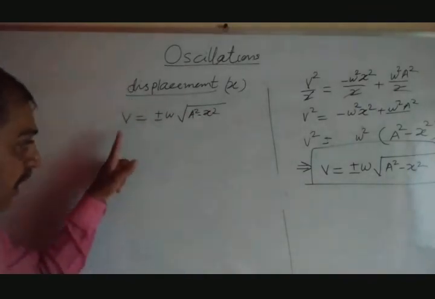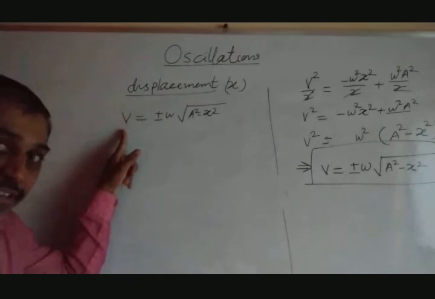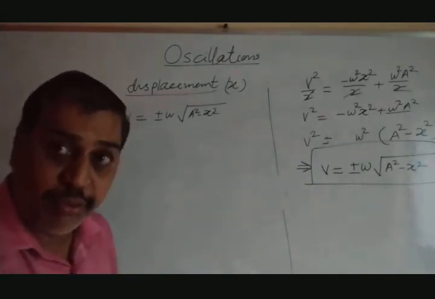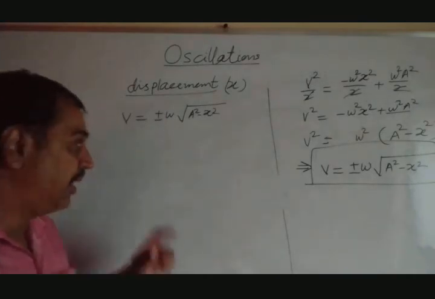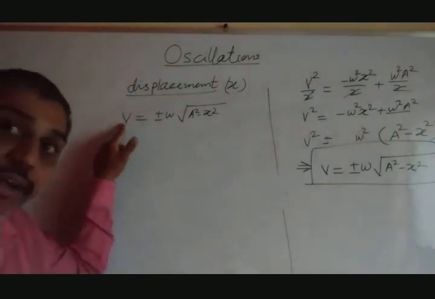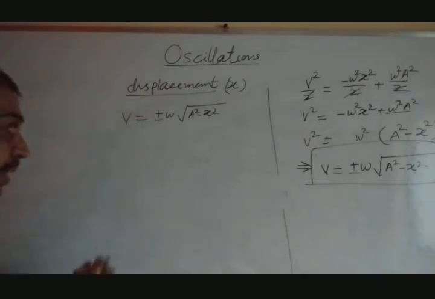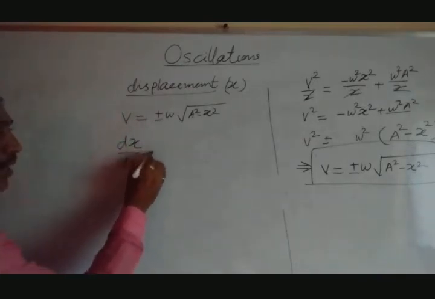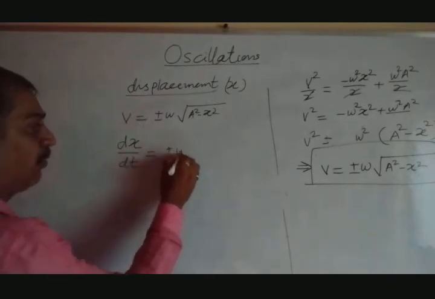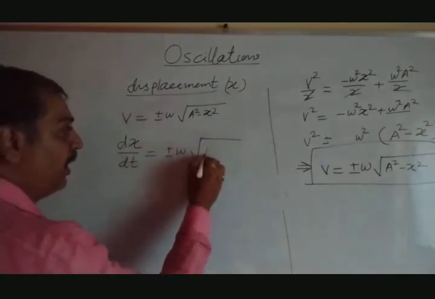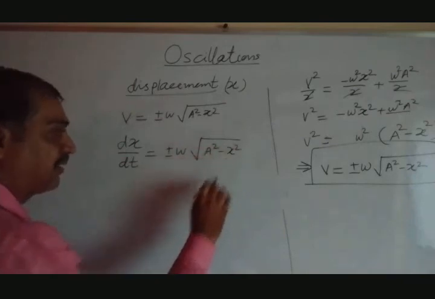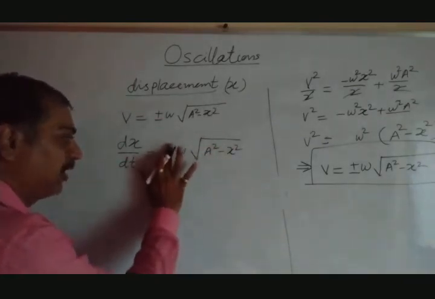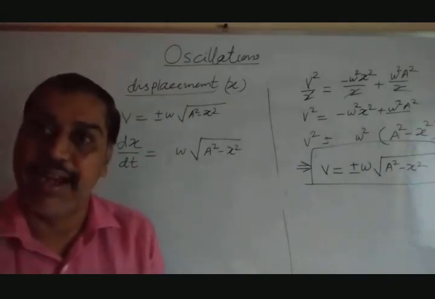Now this is a velocity v. Just like previously, in case of velocity we have put an acceleration equation, and acceleration means what? dv by dt. Similarly here, velocity is what? Rate of change of displacement with time. So we can write velocity as dx by dt equal to plus minus omega square root of a square minus x square. For the sake of simplicity we will consider only the magnitude now, so just remove the plus minus: omega square root of a square minus x square.